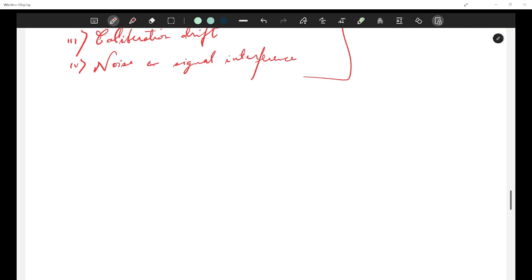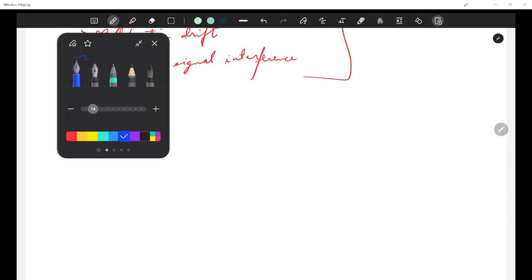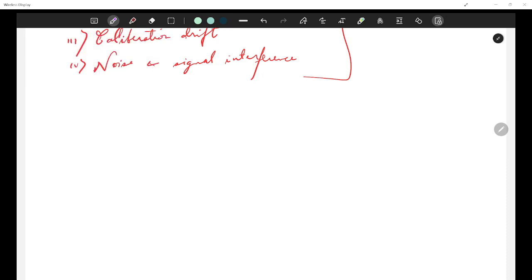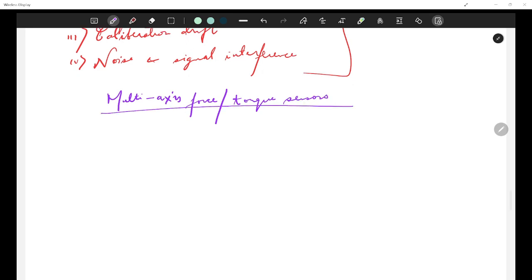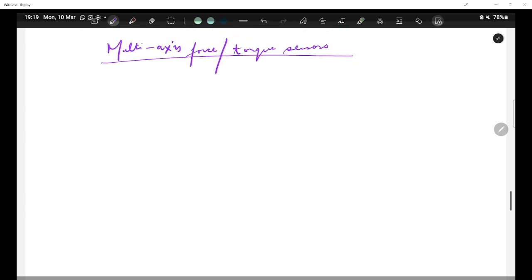So you've already read about multi-axis force or torque sensors, right? So why is the gain matrix not square?